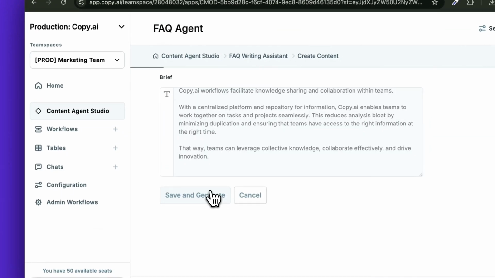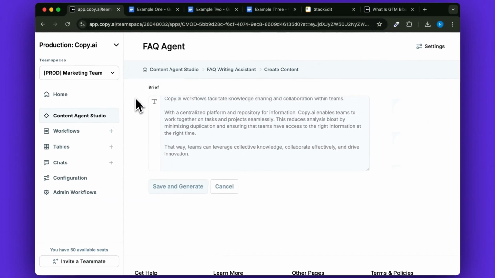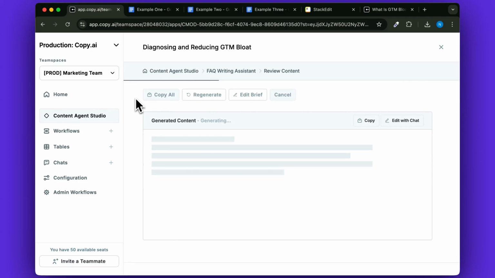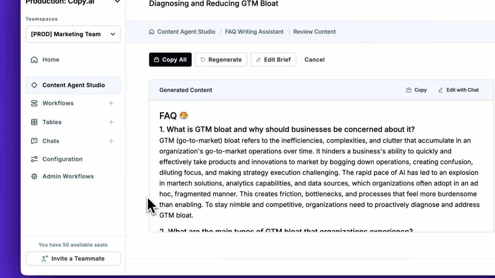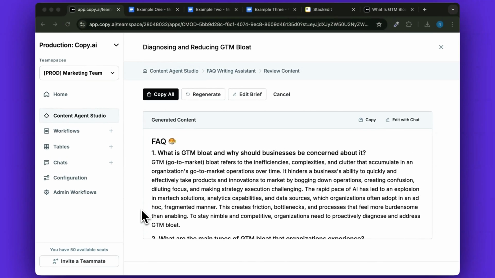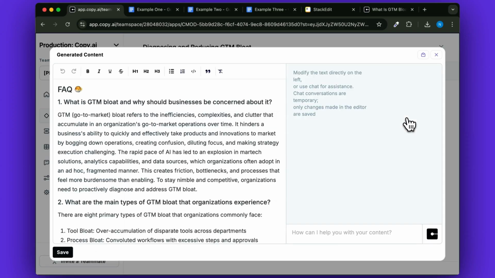Click Save and Generate. And in just a few moments, we will have an FAQ written in our brand's voice, ready to go. And just like that, we have the content generated right here on screen. And if we want to make any changes, we can edit with chat.